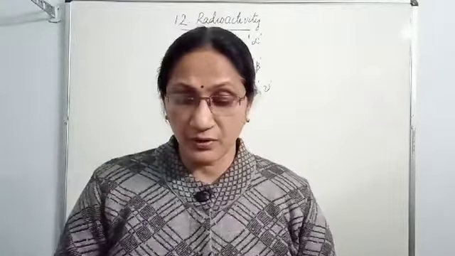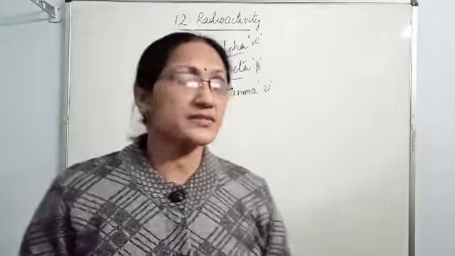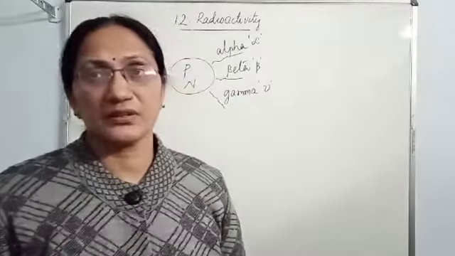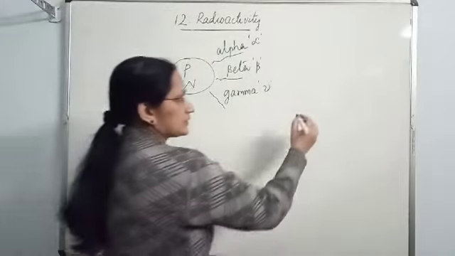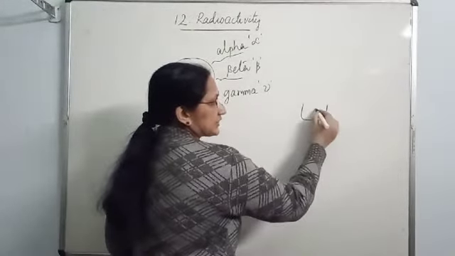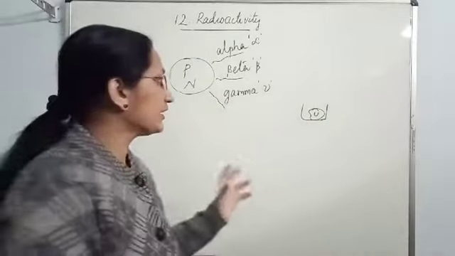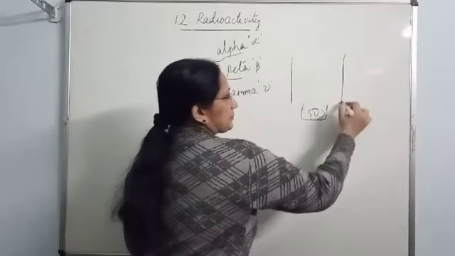And Rutherford also found out that these radiations can be deflected in an electric field. For that he conducted an experiment. Some radioactive sample was taken, for example uranium, in a vessel, and two oppositely charged plates were kept.